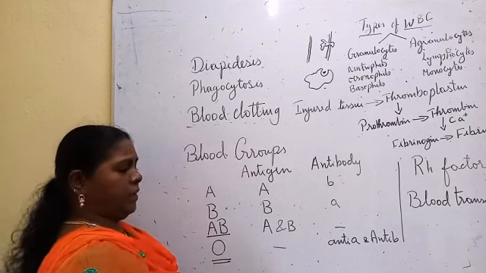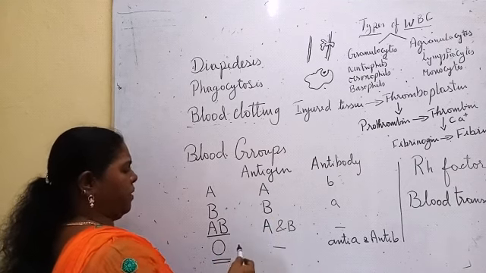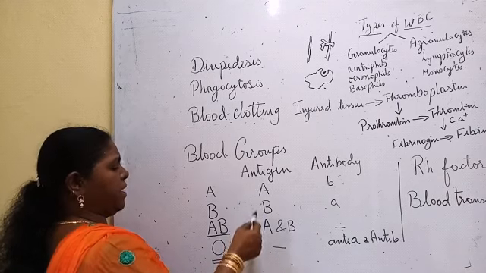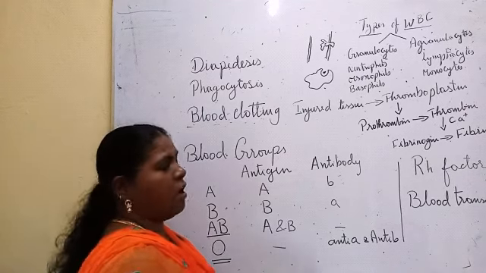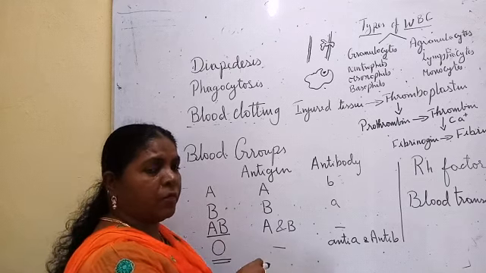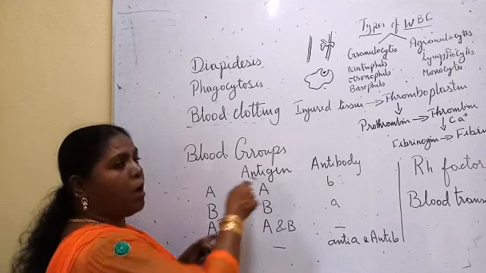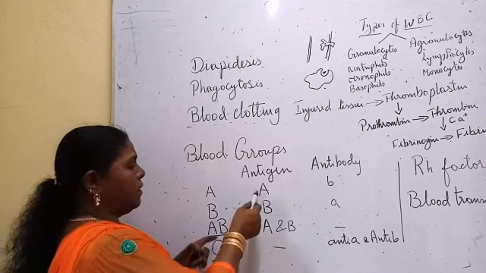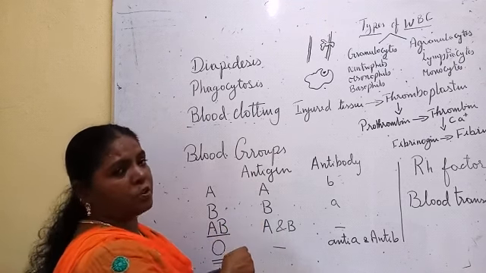Then AB can receive blood from any group: from A, from B, from O, and from AB. So it can receive from any type of blood group, and it is called the universal recipient. For this also you have to see whether it is AB positive or AB negative. If it is AB positive, A blood can be given, but it should be A positive. If it is AB negative, A group or B group blood can be given, but it should be negative.